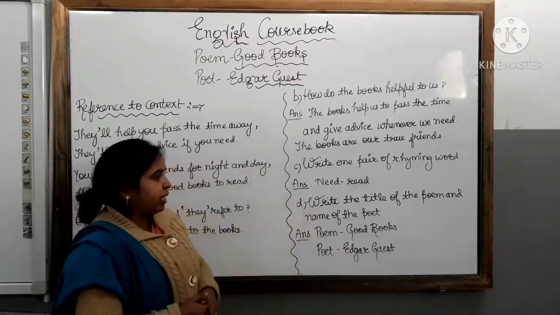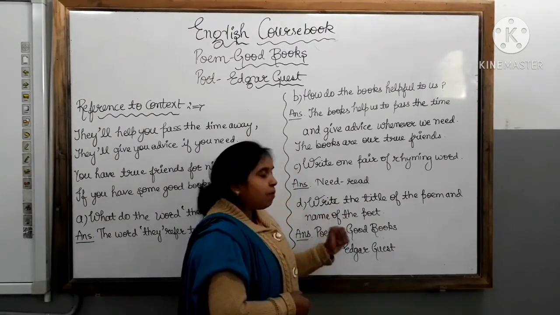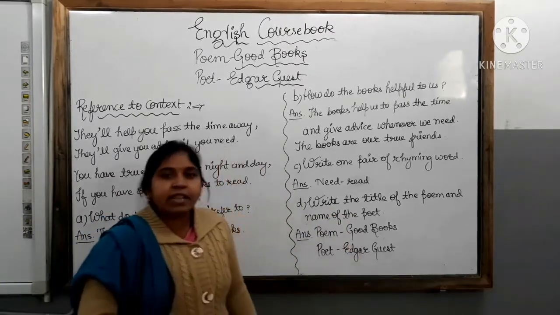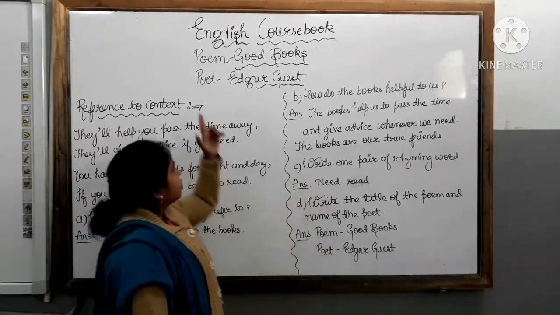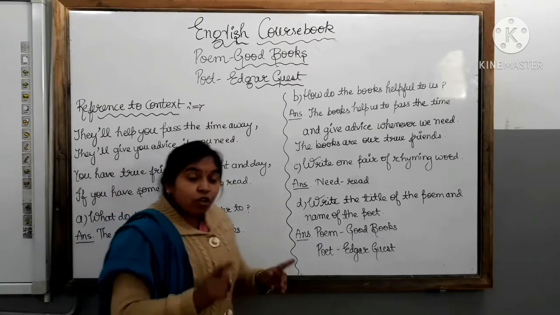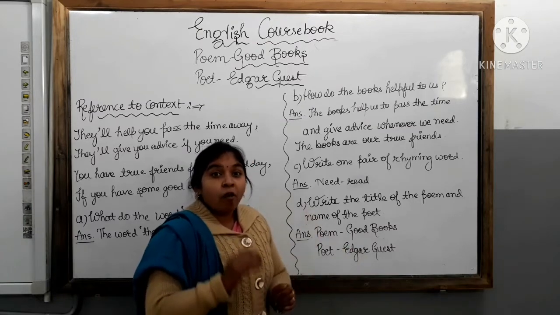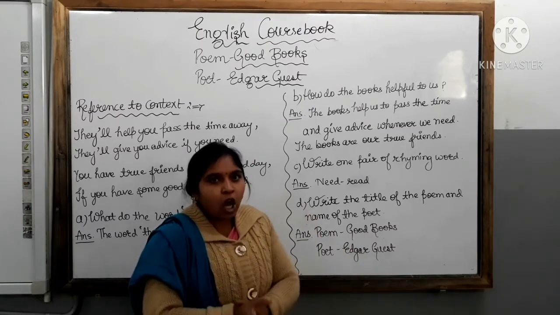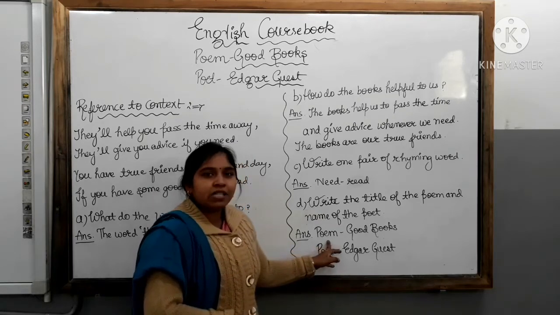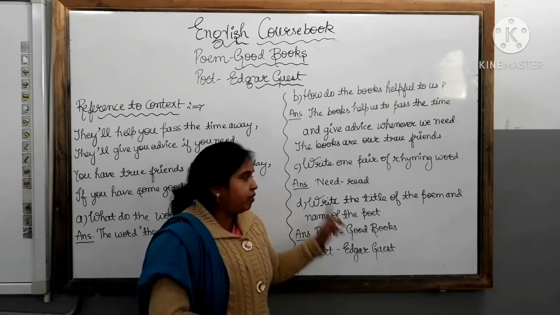Now the next question is, write the title of the poem and the name of the poet. It means the poem's name and the poet's name that you have to write here in the answer. So the poem Good Books, here also I have written. So from there also you can write. And you have to learn it also. Okay, because in the exam I will ask this question also from each poem. Whatever poems we will do now for the annual exam, you have to learn. Okay students. So the poem is Good Books and the poet is Ann Gulliver. So that is the answer of this question.